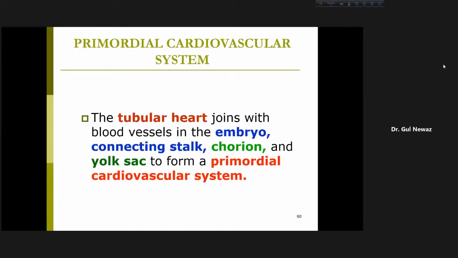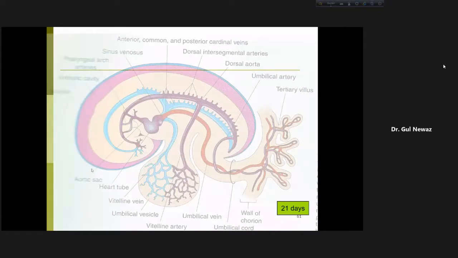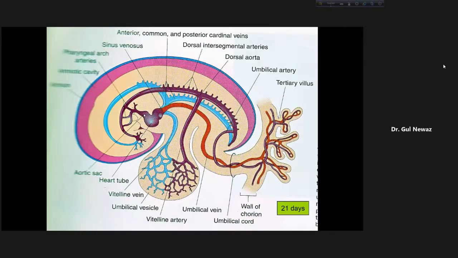The tubular heart joins the blood vessels in the embryo, connecting stalk, chorion, and yolk sac to form a primordial cardiovascular system of the embryo. So the tubular, let us see the figure. I'll come here again. This is the sagittal view. So here is the cardiogenic area, and there were two heart tubes, they fuse to form a single heart tube, and the heart tube then bends. This heart tube then joins with the blood vessels of the embryo, the blood vessels formed inside the embryo, and then with the blood vessels of the connecting stalk, and then with the blood vessels of the chorion.